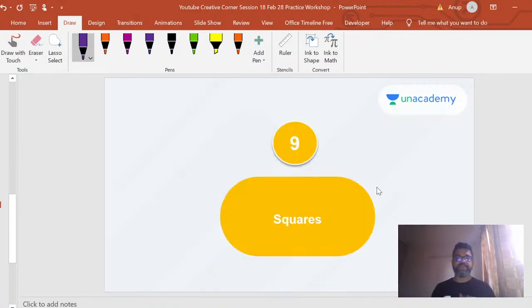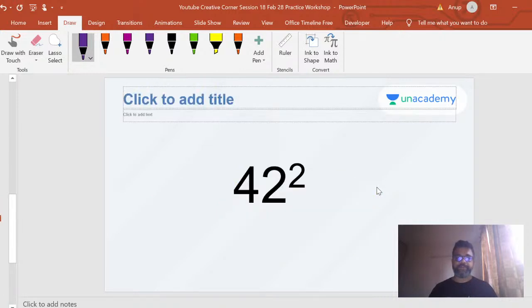Okay, squares. So a lot more to cover today, right? I know it's a little bit overwhelming, so you don't need to look at the session in one go. You can actually pause it, if you want to, if you want to really practice one topic a day or 2 topics a day, that's also well and good. Over a period of time, you're going to master all these topics, right?